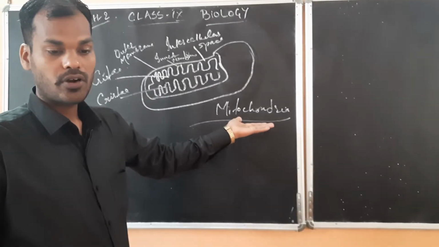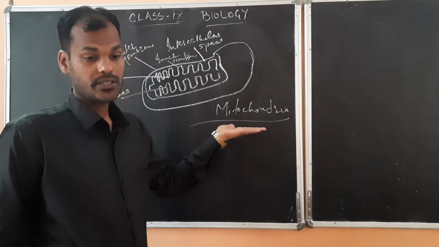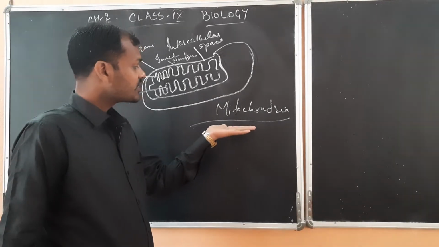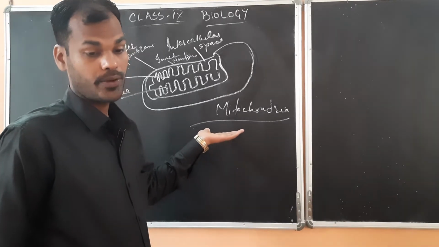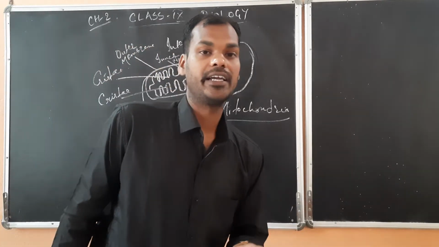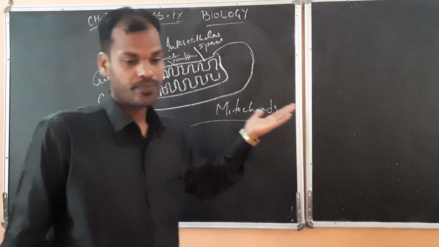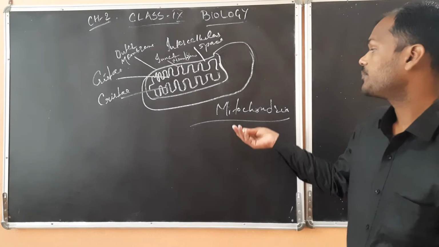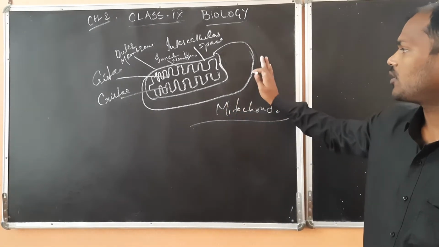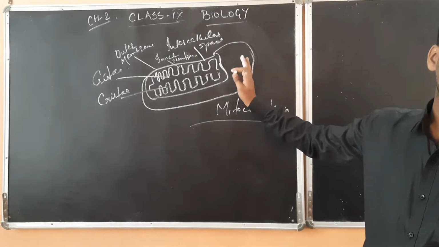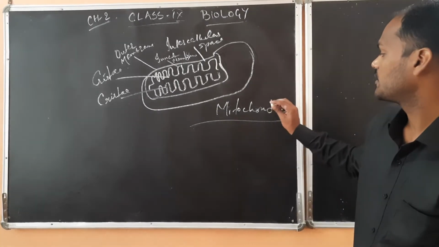Next is your mitochondria. Mitochondria was first described by Richard Altman in 1809, but Carl Benda was the scientist who gave the term mitochondria. These are small rod-shaped structures. They are found in large numbers in the cell.